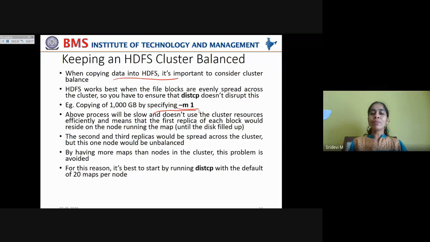For this reason, it is best to start by running DistCP with the default of 20 maps per node. That is why, when you are running the DistCP program to copy data from one cluster to another cluster, you have to see that the job is distributed across 20 maps per node, so that all the copying tasks are distributed across these map jobs and one map will not be overburdened. This is how a cluster can be balanced.